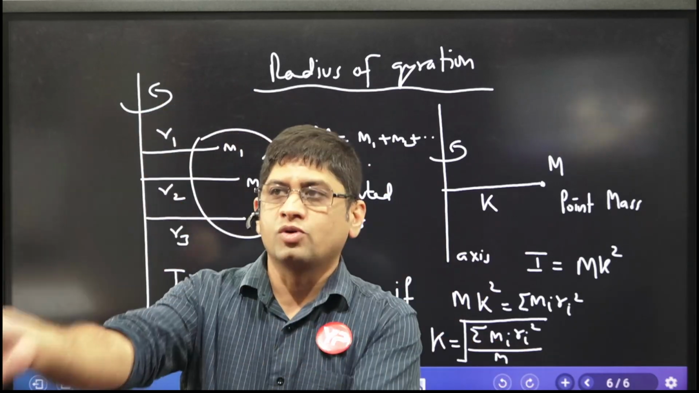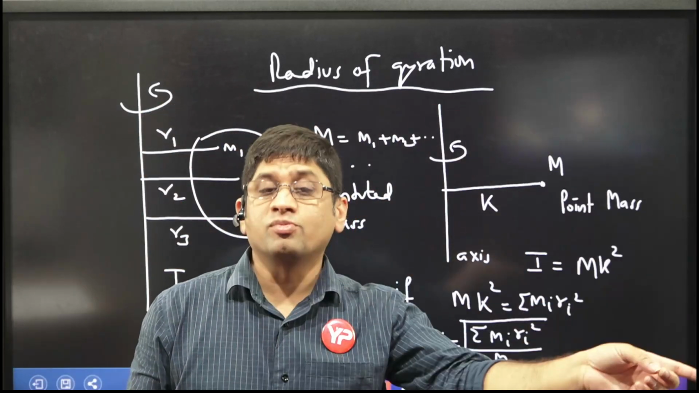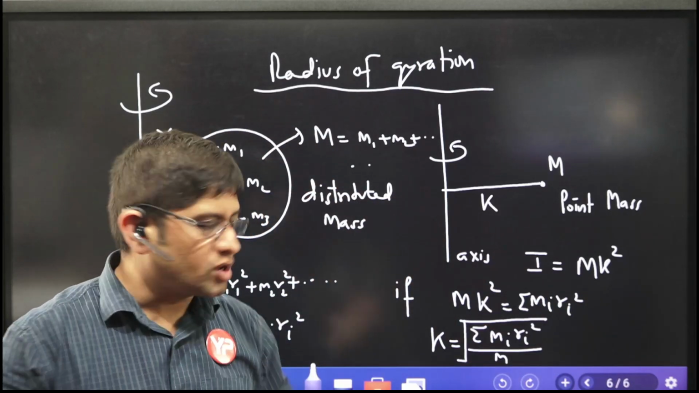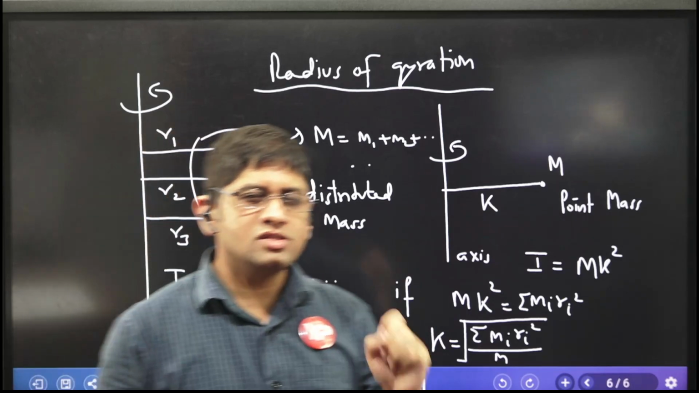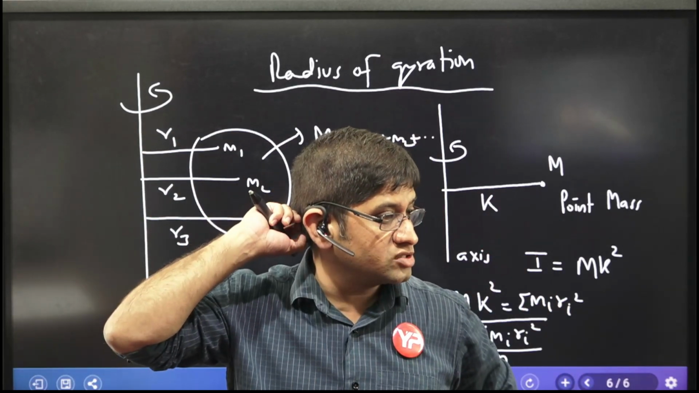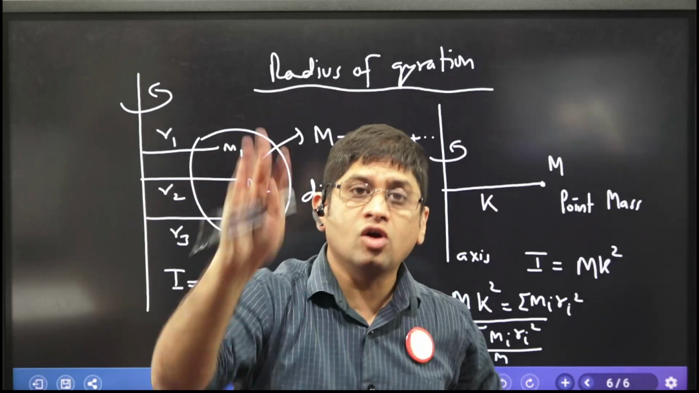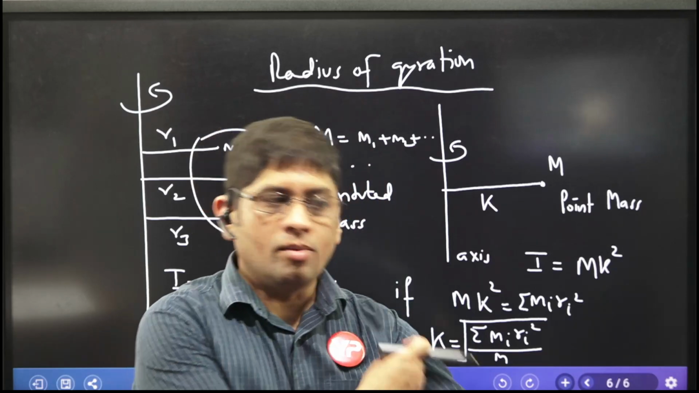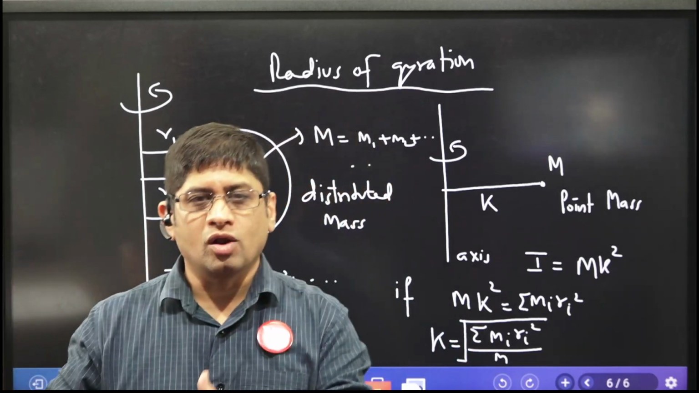So where should I put the entire mass? That hypothetical distance is called the radius of gyration. It's okay, sir, but why do we use it? Suppose in the question the radius of gyration is given to you. You need not ask about which axis it is to be calculated, about which axis you have to calculate the moment of inertia.